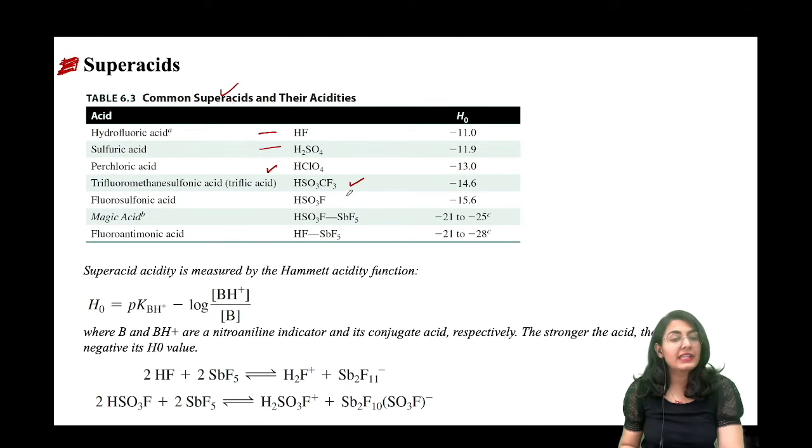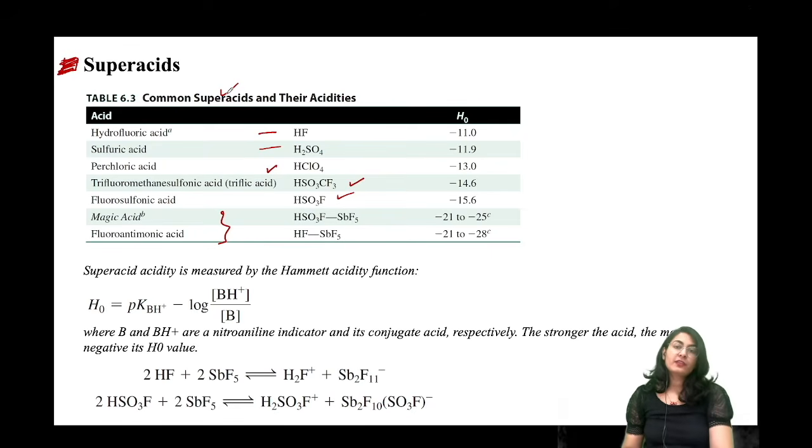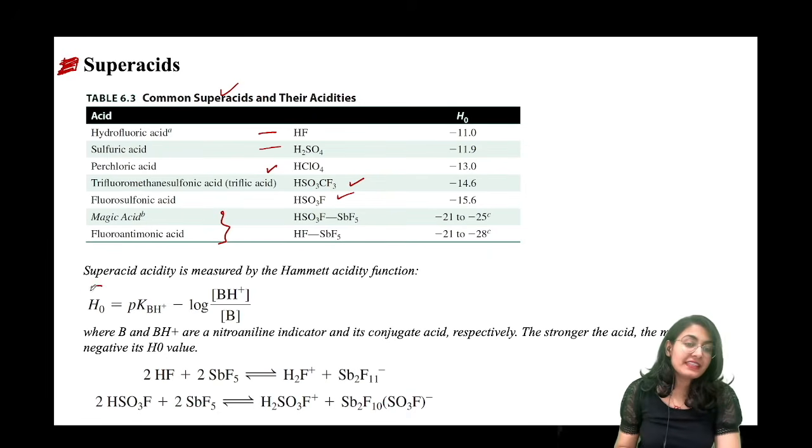This is your triflic acid, this is fluorosulfonic acid, and these two are the most powerful super acids, magic acid as well as the fluoroantimonic acid. All right, we are going to talk about them. अच्छा, पहले कैसे पता चलेगा who is a super acid and who is not? पता चलता है Hammett acidity function से.